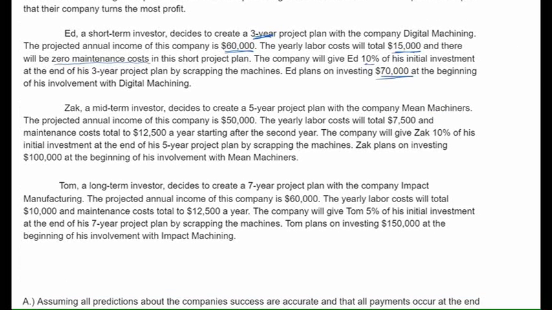Zach is a midterm investor. He decides to create a 5-year project plan with another company. The projected annual income of this company is $50,000. Yearly labor costs will come to $7,500 and maintenance costs $12,500, but they start after the 2nd year, so you gotta watch out for that. The company will give Zach 10% of his initial investment back, and he's initially investing $100,000 into this project.